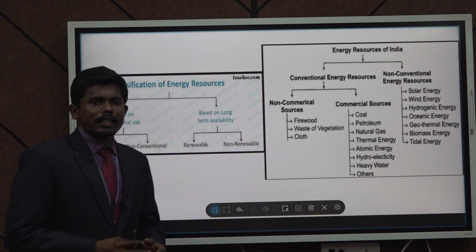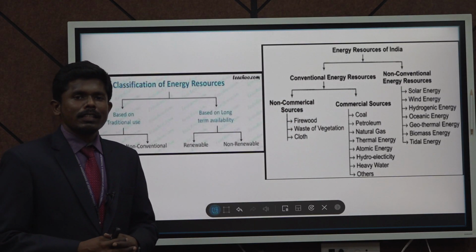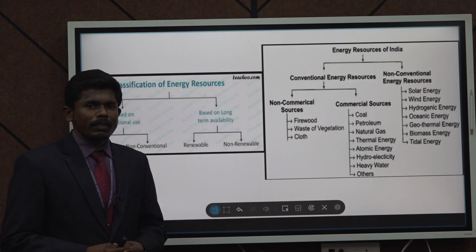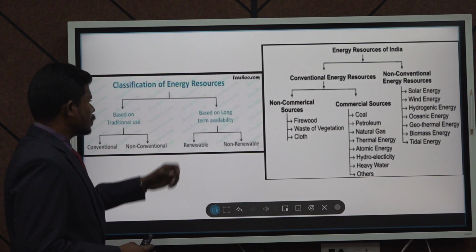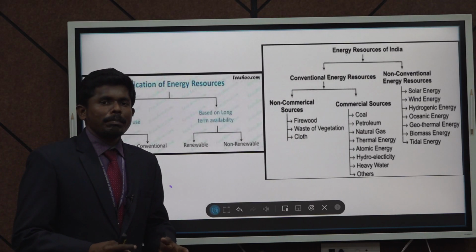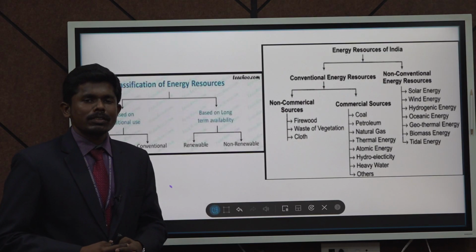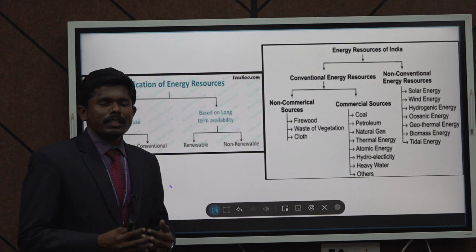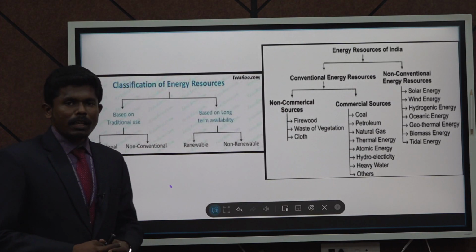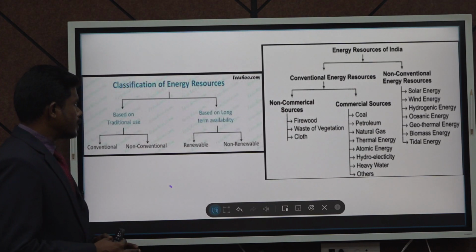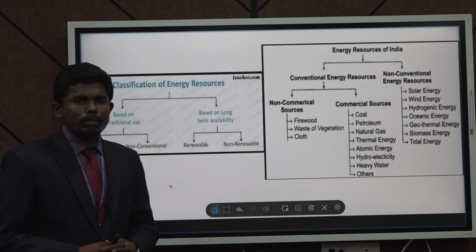To overcome that, there are the energy sources that we are using in day to day life nowadays, that is the non-conventional energy sources. When compared to conventional energy sources, non-conventional energy sources do not cause any impact to the environment. In the progressing slides we will discuss its impact and how much it can reduce pollution. So, it is categorized into conventional and non-conventional, which is based on traditional use, and then based on long term availability we can categorize as renewable energy and non-renewable energy.